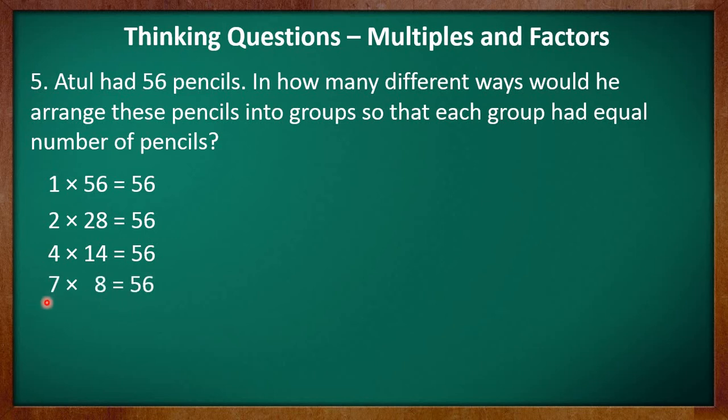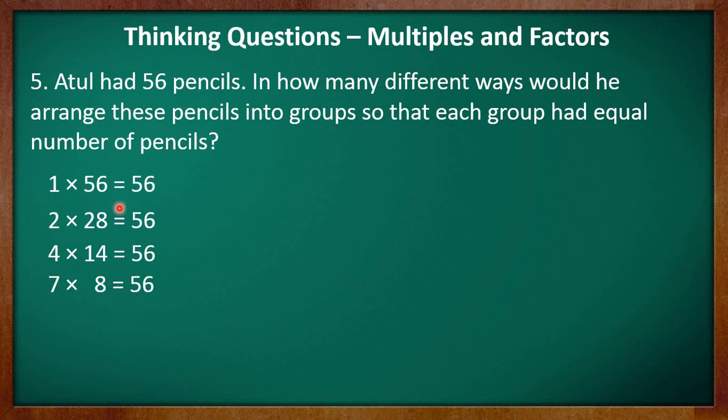And since these are consecutive numbers, that means these are the immediate neighbors of each other in forward counting, isn't it? Because we know that we have 8 after 7 in forward counting. So we say that such numbers are consecutive numbers. So we have got consecutive numbers here, and whenever we get consecutive numbers for checking the factors of the number, we stop.